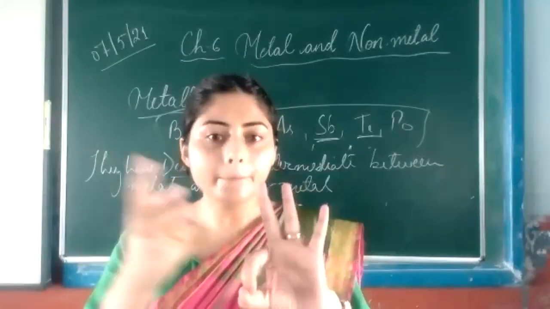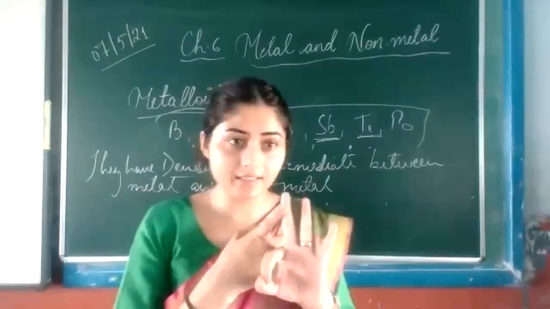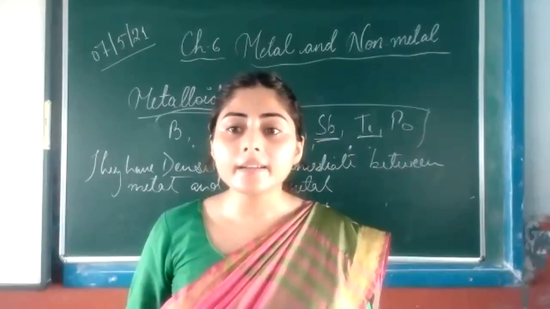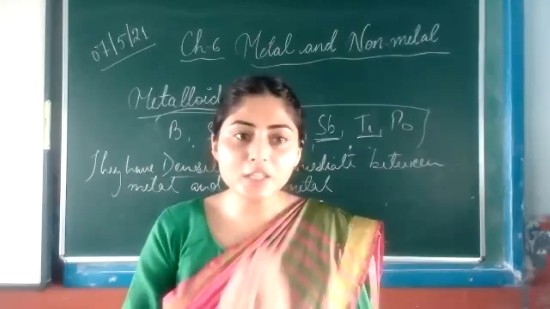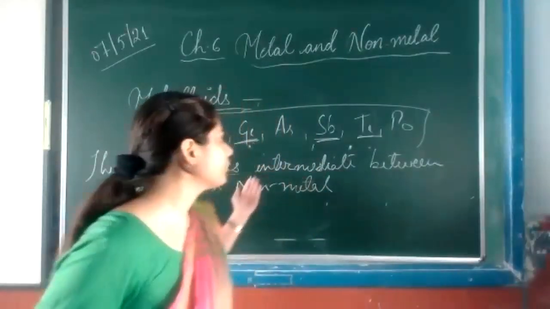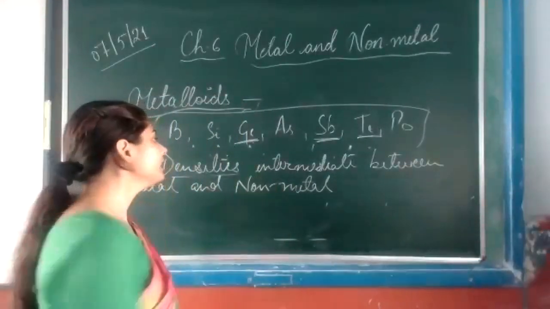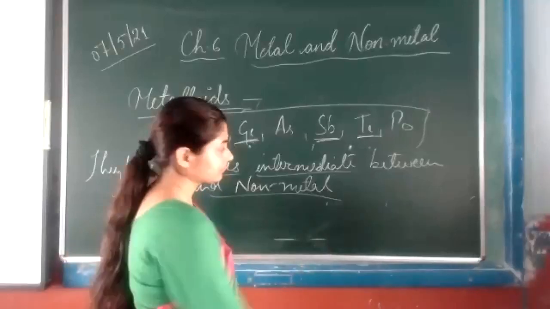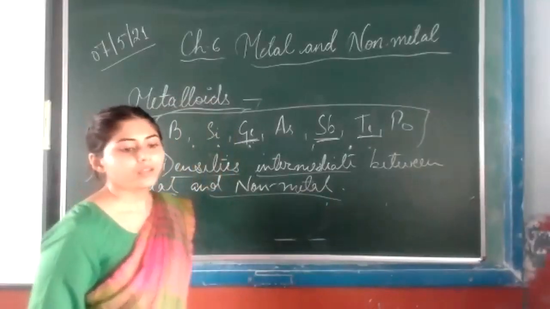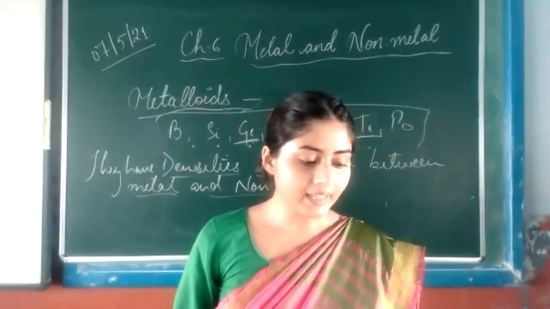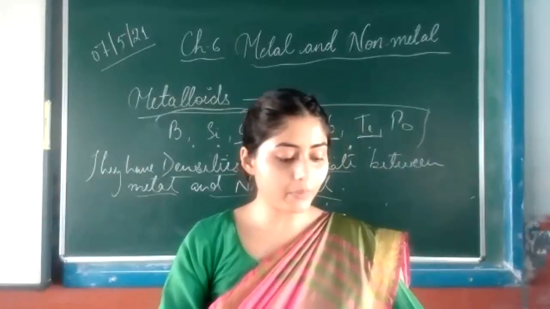That's why I have written here intermediate between metal and non-metal. Understood? Next, the ability to conduct heat is intermediate between metal and non-metal.